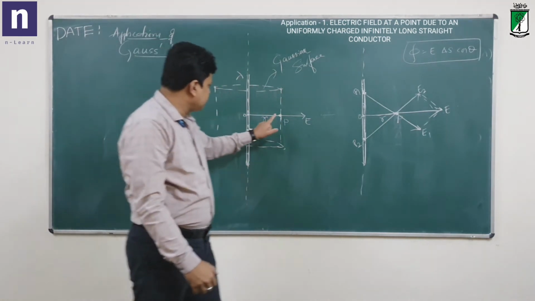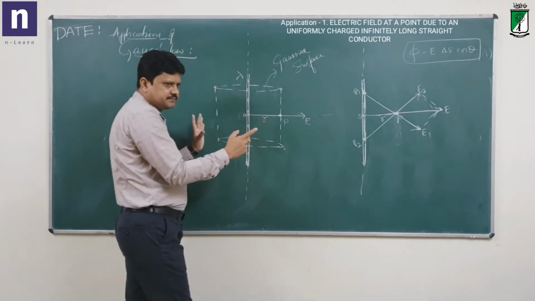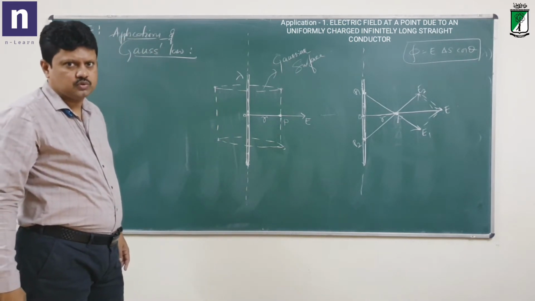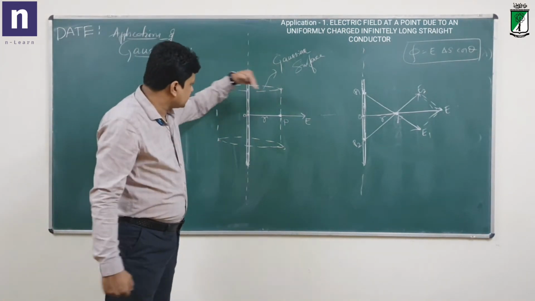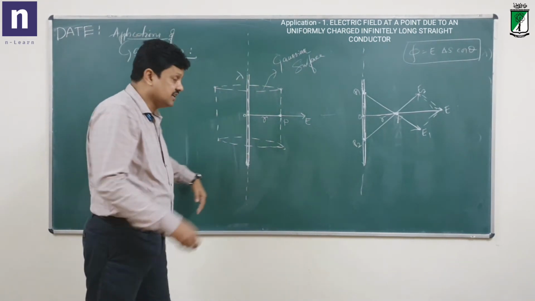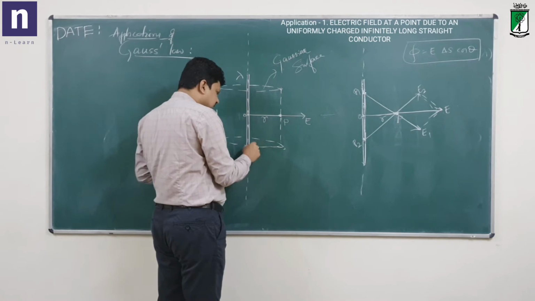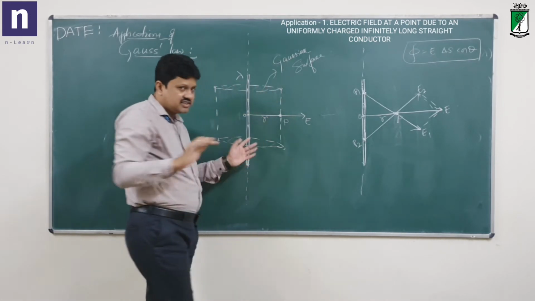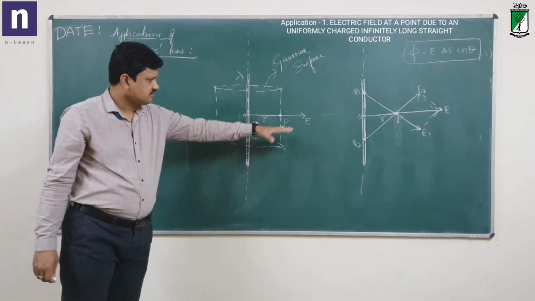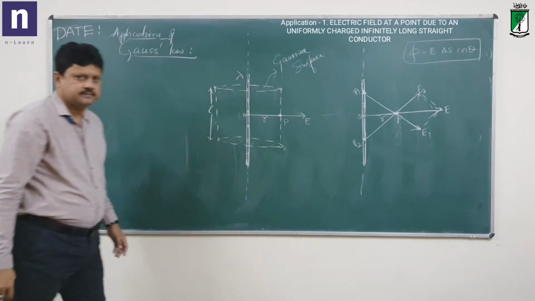Now, at point P, the electric field is radially outward. The same holds at every point on the curved surface of the cylinder; the field is always normally out, radially out. Whereas, what about the circular faces of the cylinder? There is no perpendicular field there. The field lines are all parallel to these circular faces. Therefore, the net field perpendicular to these circular faces is 0. Correct? Let us say the length of the cylinder is L.